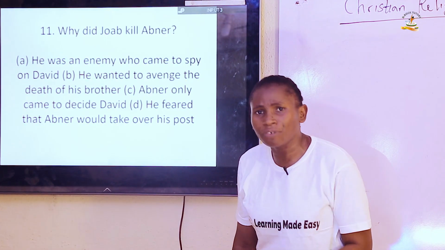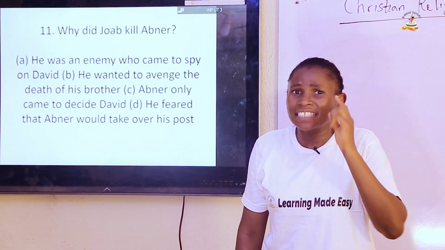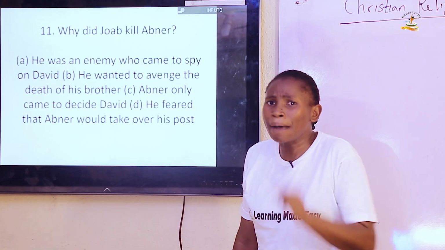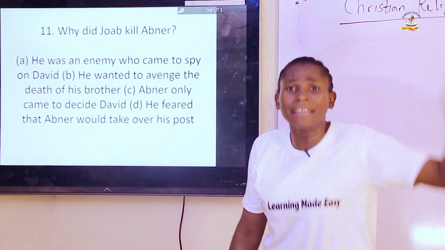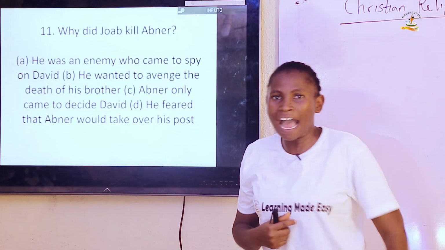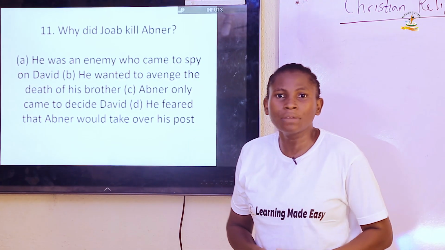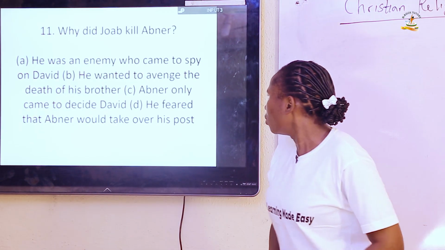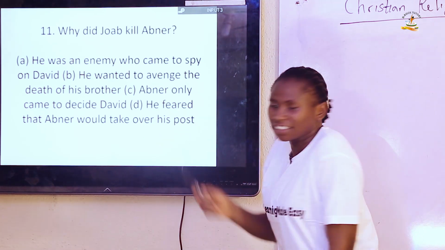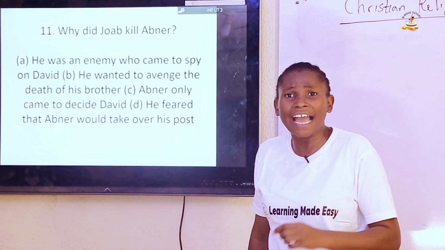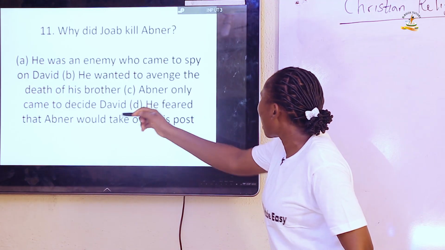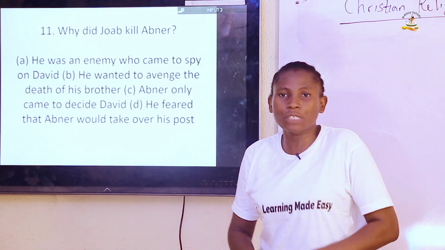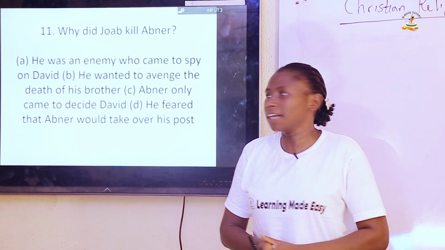But when Joab came from the battle and heard that David had sent Abner away in peace, he sent back for Abner and he killed him. Why did he kill him? Because Abner had killed his brother called Asahel. So therefore, he avenged the death of his brother. That was the reason why he killed Abner. So the answer is B. He wanted to avenge the death of his brother.